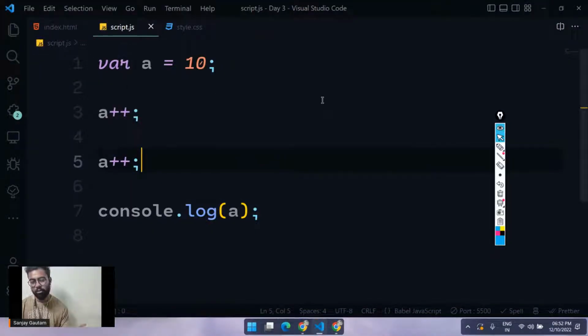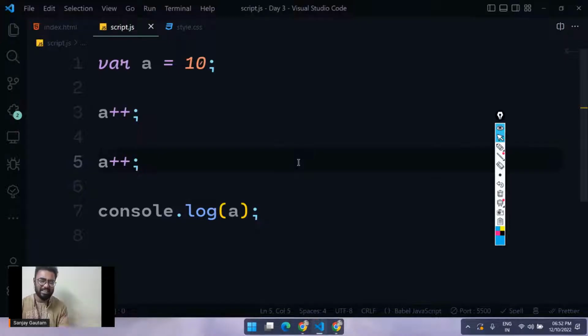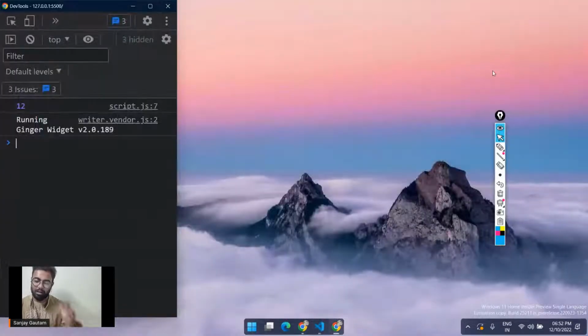And the extension I'm using is GitHub Copilot. It's going to write code for me. It's an AI tool which understands my coding style, and accordingly it gives me suggestions. So it's a really great tool. By the way, it's going to cost you 7,000 rupees. So it's not free, it's paid.